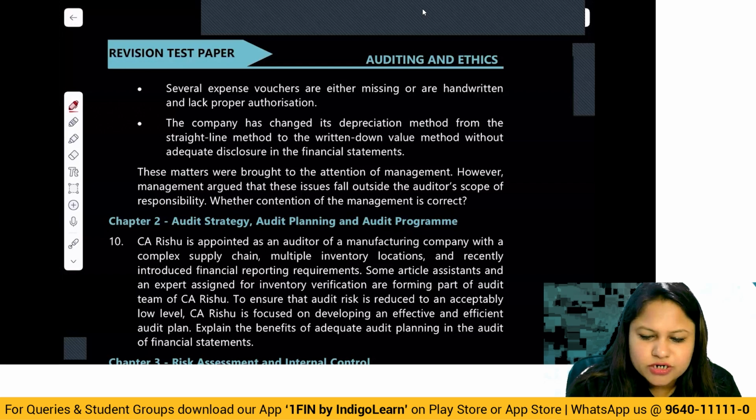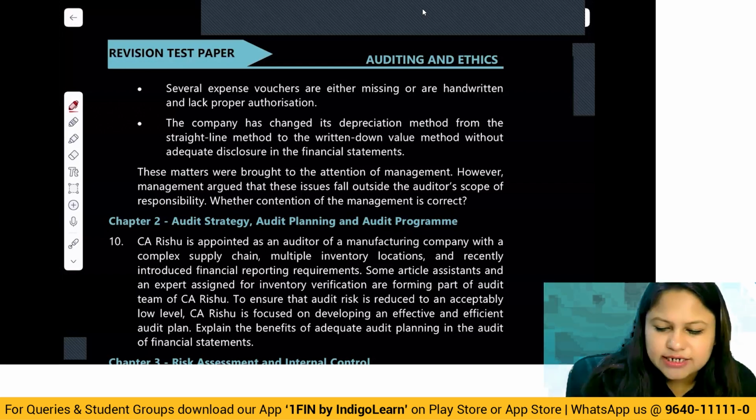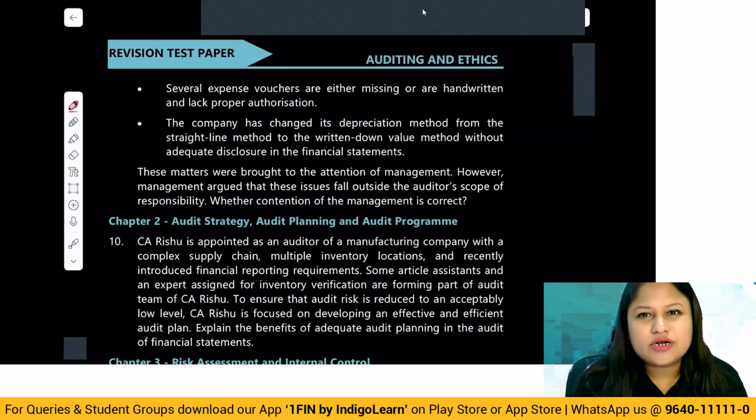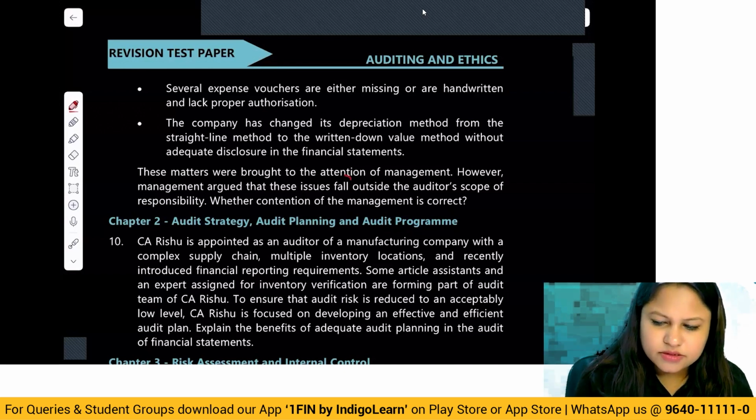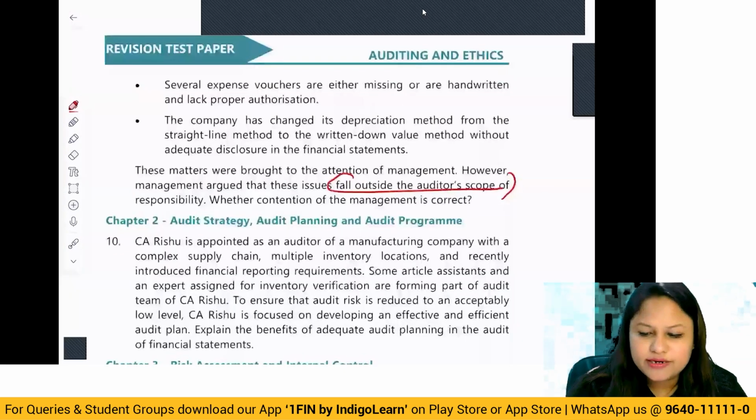So these matters are brought to the attention of the management. However, management argued that these issues fall outside the auditor's scope. Okay, so that is not at all acceptable. They do not fall outside the scope. They are very much within the scope of the audit. So this is wrong. So management's contention here is inappropriate.